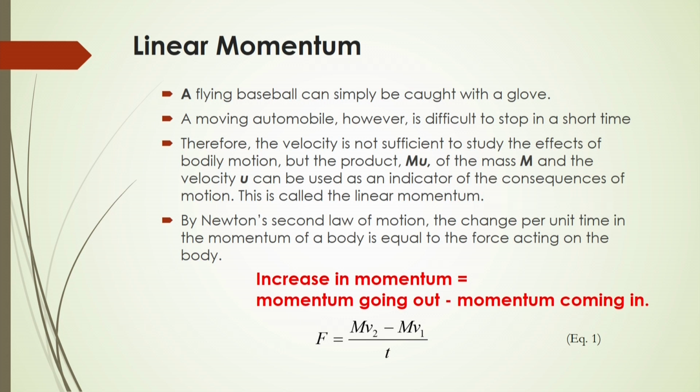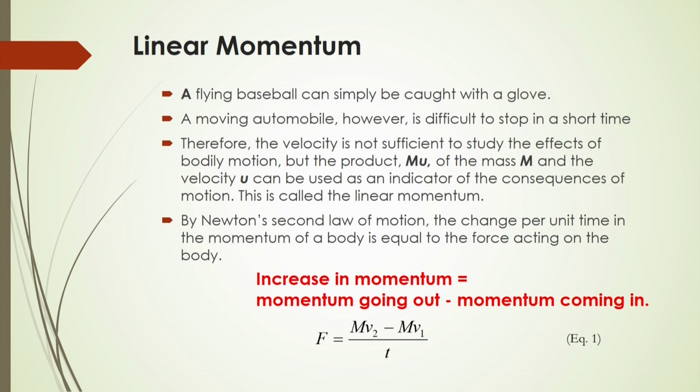The mass will not change for the same body. Initially the momentum is m v1 and finally the momentum is m v2, so the change of momentum will be m v2 minus m v1.